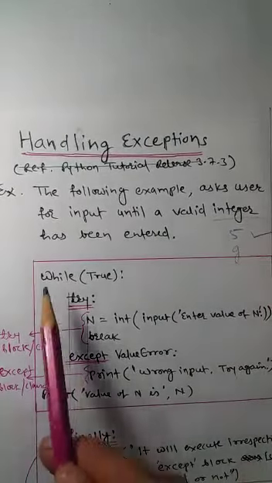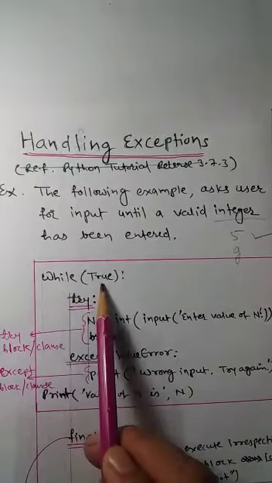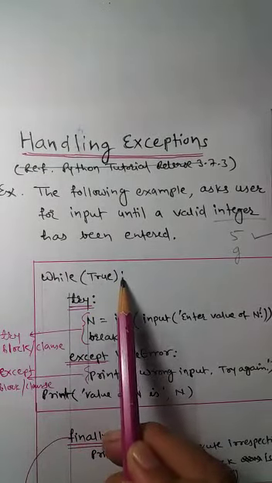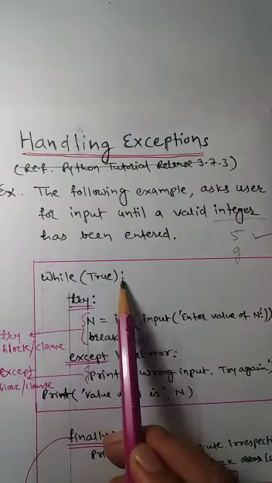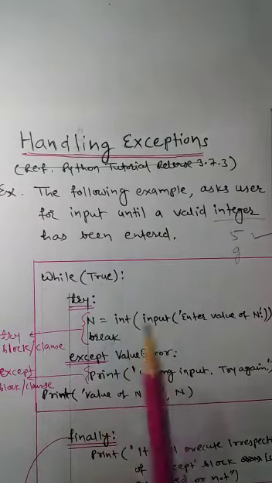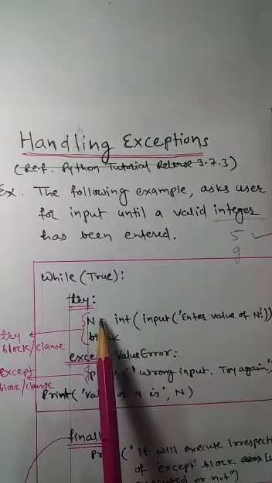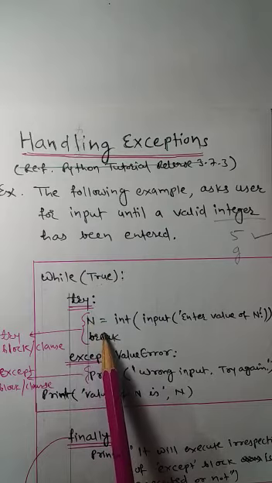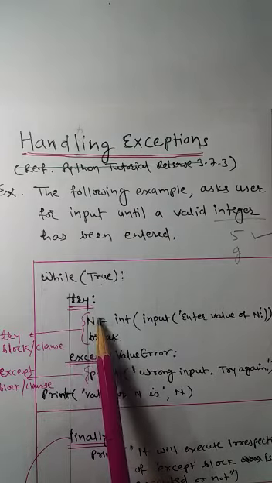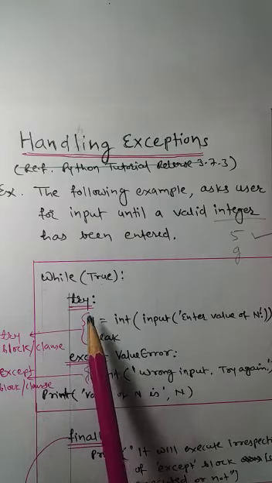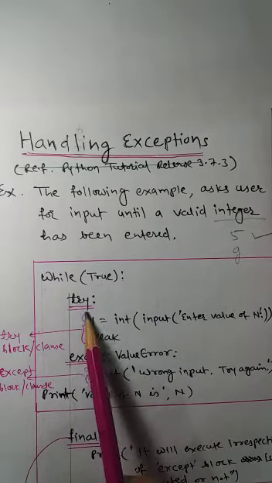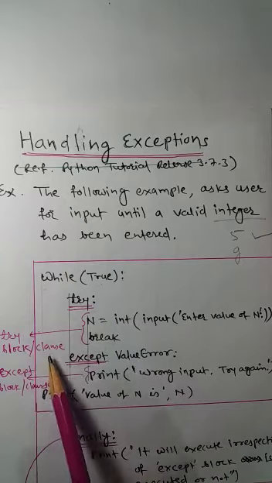So what is there? While True. While True indicates what? It's an infinite loop. Then a colon, we saw that control statements are compound statements, so it must have a colon. Then see, the instruction or statement which may cause an exception is written in the try block. So which block is called the try block? Whatever we are writing between the keywords try and except is called the try block or try clause.